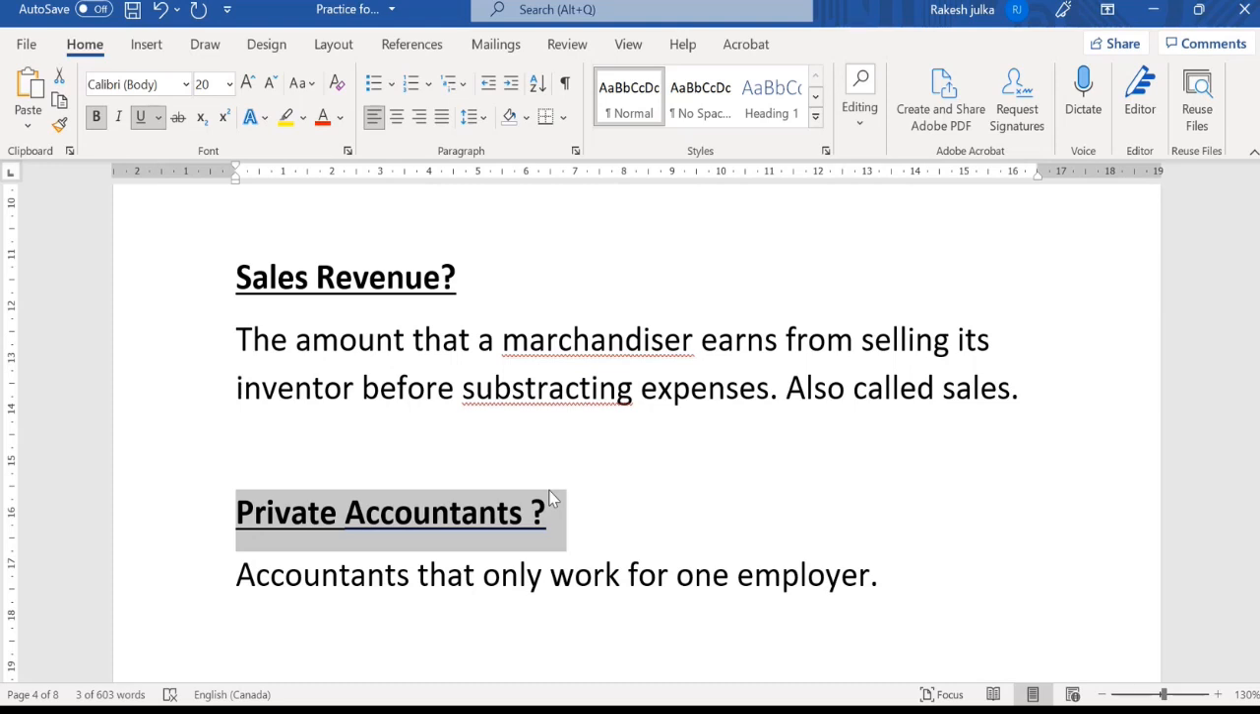On the other hand, there is a general accountant, or maybe called a public accountant, who does practice on their own. So anyone or any organization can visit his office and can have services related to accounting and taxation purposes.